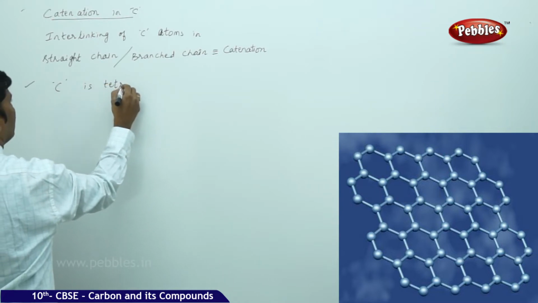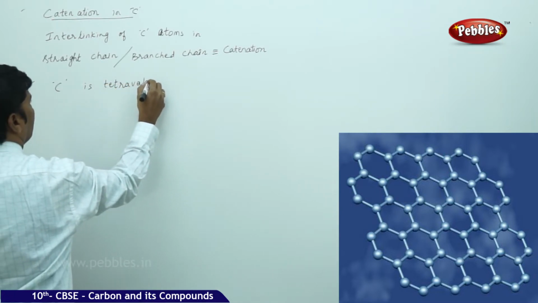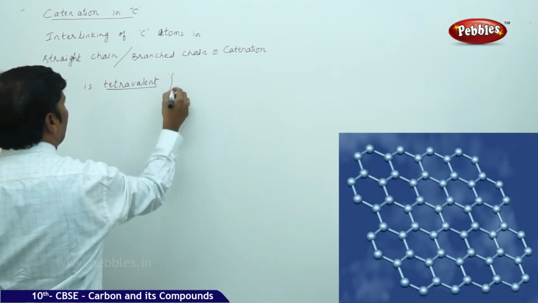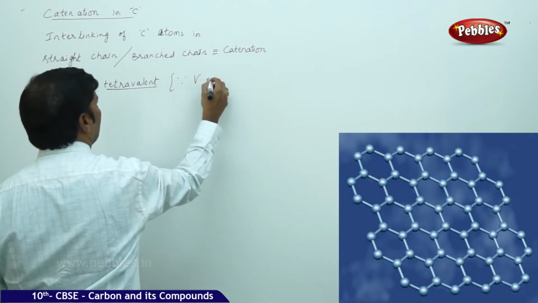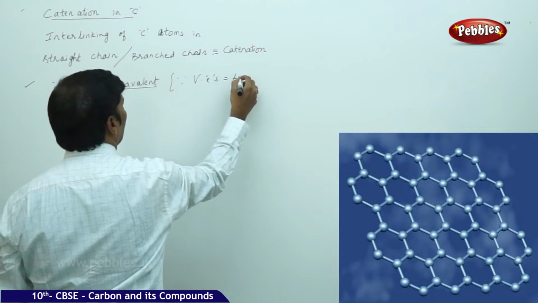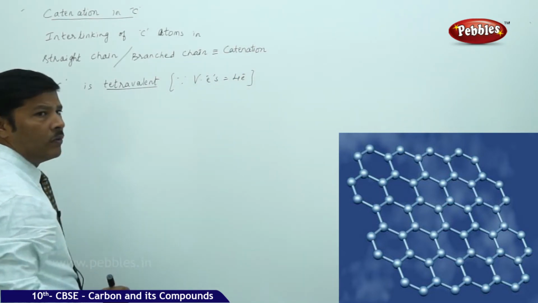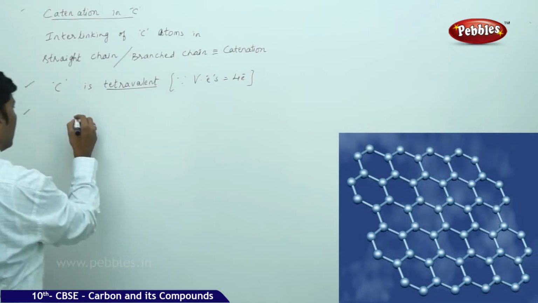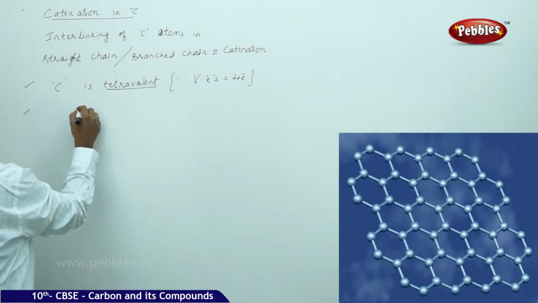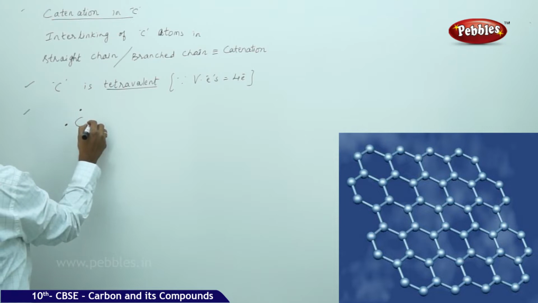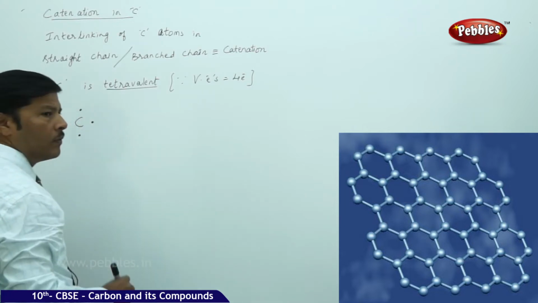Now, we already know that carbon is tetravalent, since the number of valence electrons in carbon is equal to 4. Using the Lewis electron dot structure method, take the carbon and its 4 valence electrons.